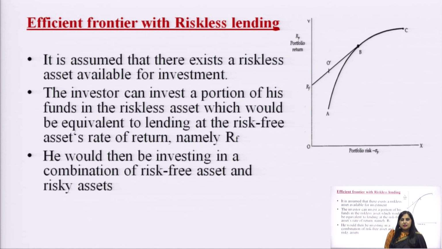Coming to the fundamentals of the capital asset pricing model. As I have said earlier, the shape of the efficient frontier has been changed. It is an extension of the work of Harry Markowitz, and Harry Markowitz said that the efficient frontier is a concave shaped line. This AC line is an efficient frontier which has all the portfolios in the market.